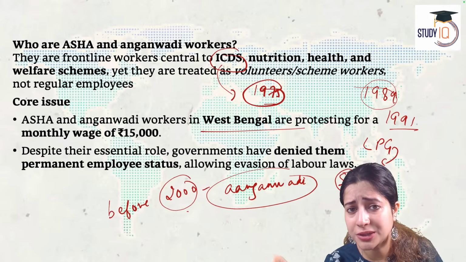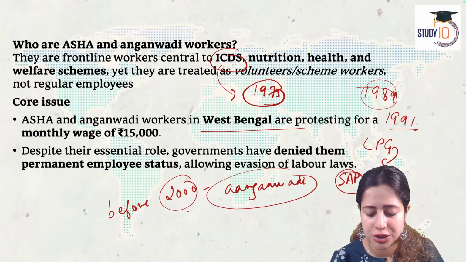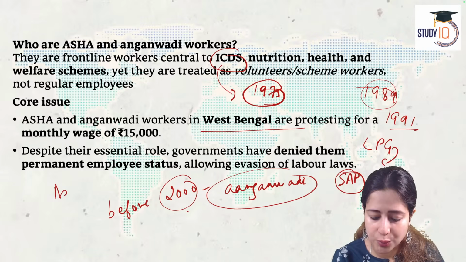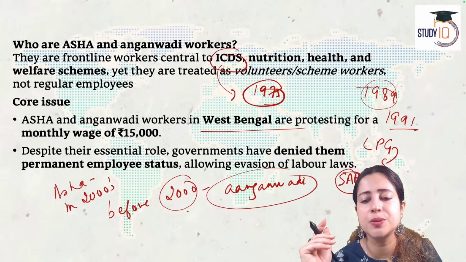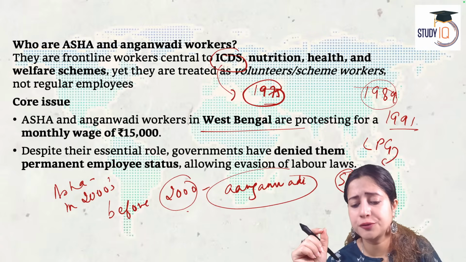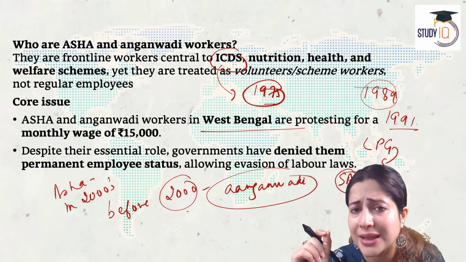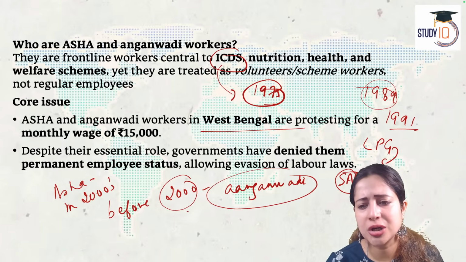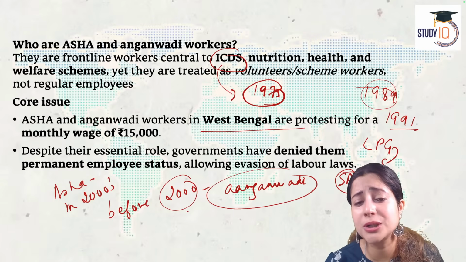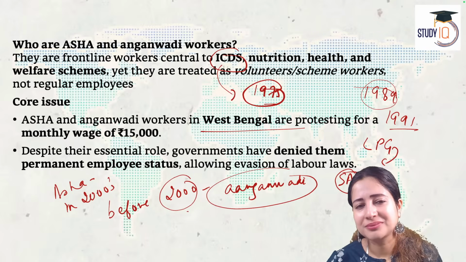Now things change as we enter 2000 onwards. A new category of workers emerged, known as Asha workers. So, when did Asha workers come? Asha workers came from 2000 onwards because now we realized to improve the health of children, we must improve the health of pregnant mothers as well. But just like their Anganwadi counterparts, Asha were also considered as volunteers, scheme workers, not government employees.